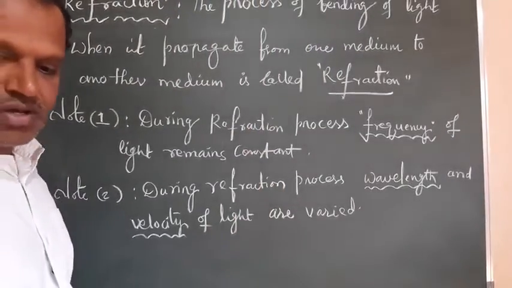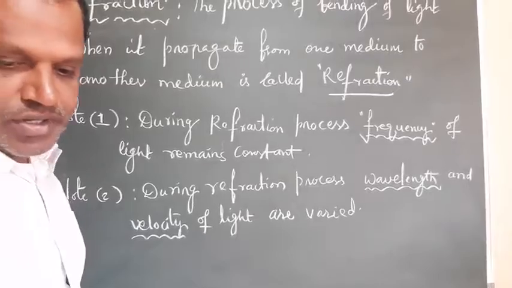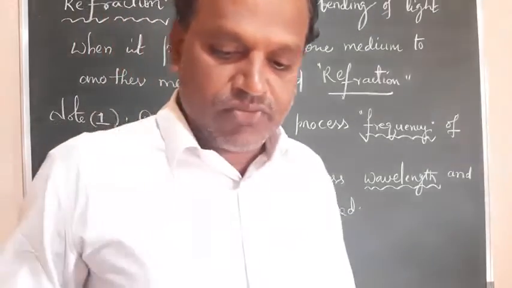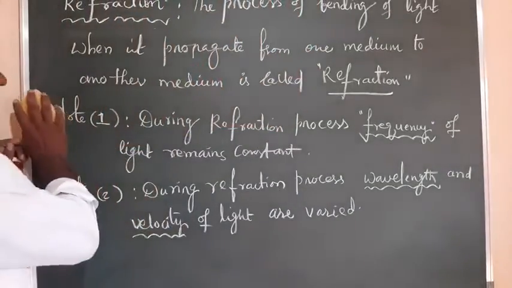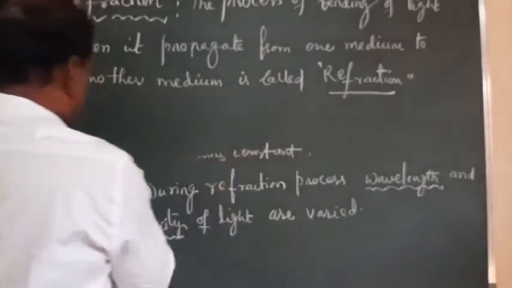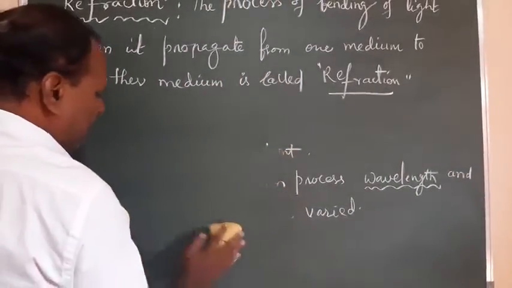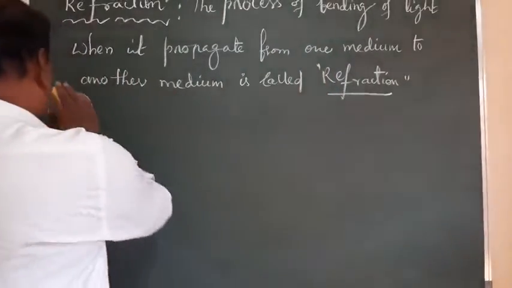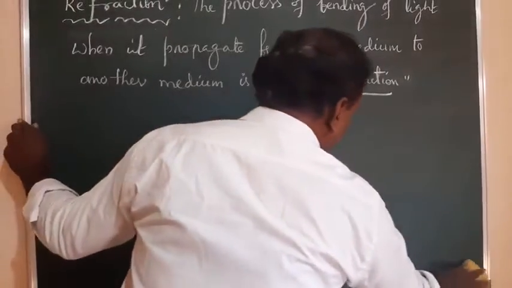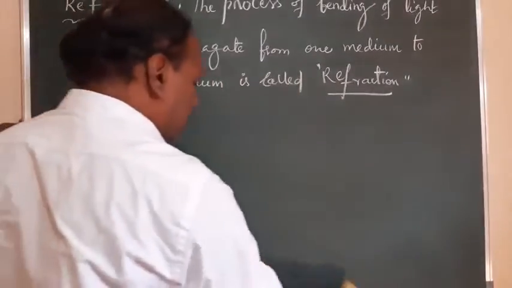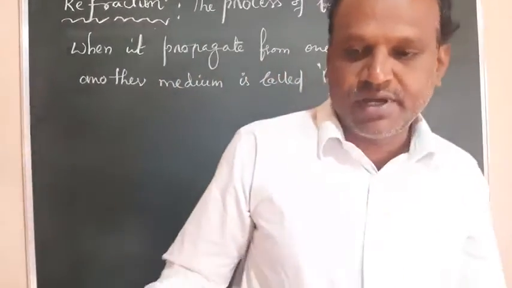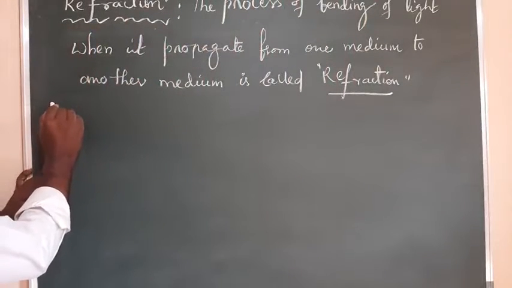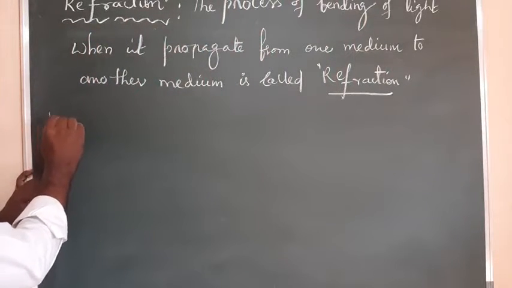Okay, and here one important definition is there. That important definition is refractive index. It is very, very important. Refractive index and relative refractive index, there are two definitions. So first, refractive index, or it is called the absolute refractive index. What is the refractive index? What is the relative refractive index? And what are their definitions? So first I'll go for refractive index, also called the absolute refractive index.